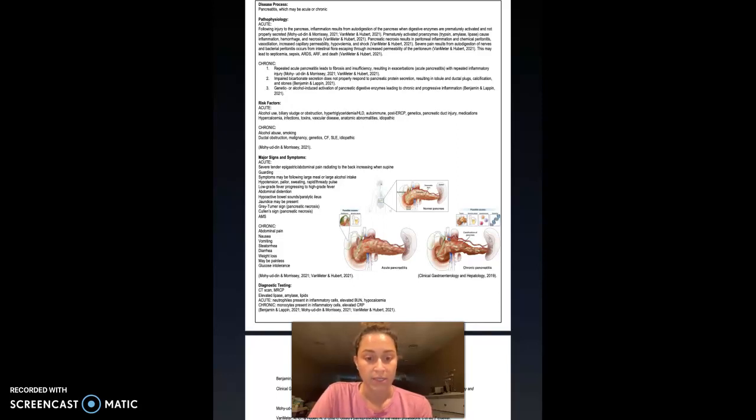In acute pancreatitis, neutrophils are present in inflammatory cells. You'll find an elevated BUN and hypocalcemia. In chronic pancreatitis, you'll see monocytes present in inflammatory cells and an elevated CRP.